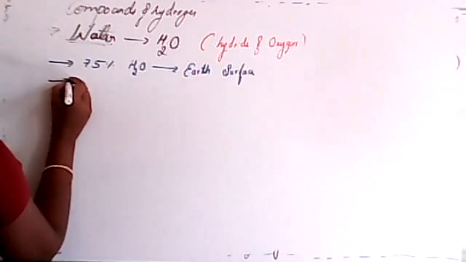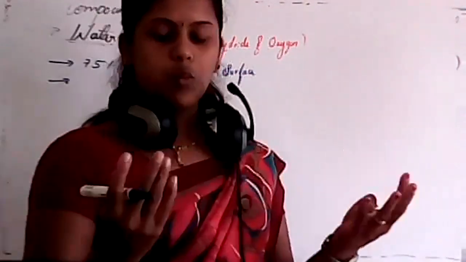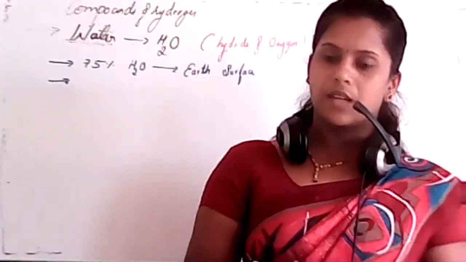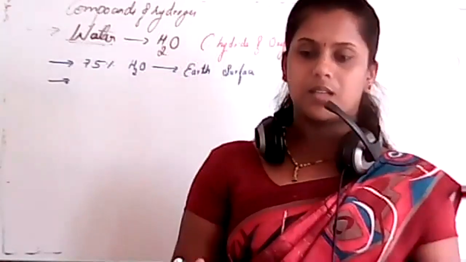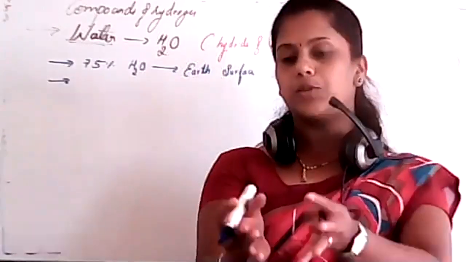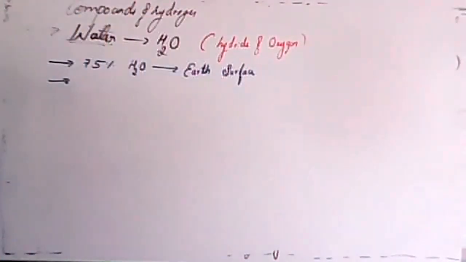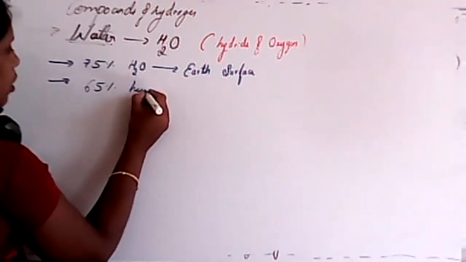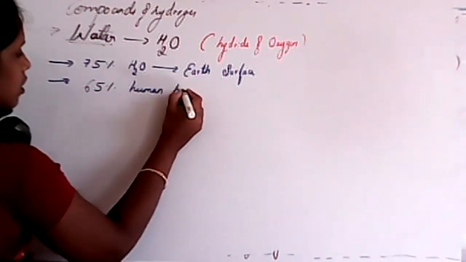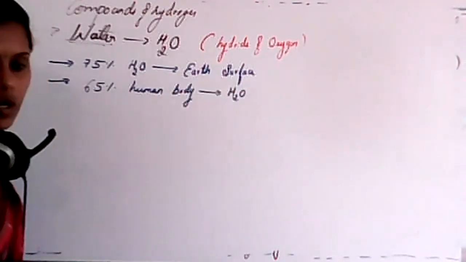What about in our body, student? How many percent of water is filled in our body? Just tell me. Our body is filled with dash percent of water. Any idea, student? It is around 65% of the human body that is filled with water.